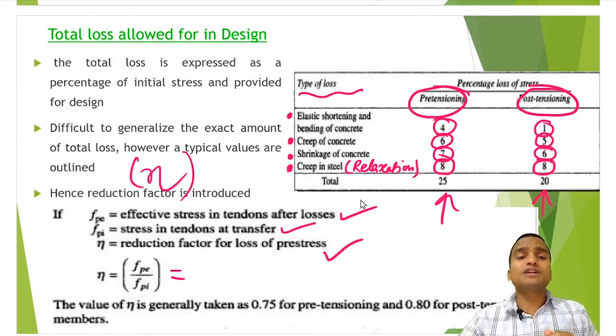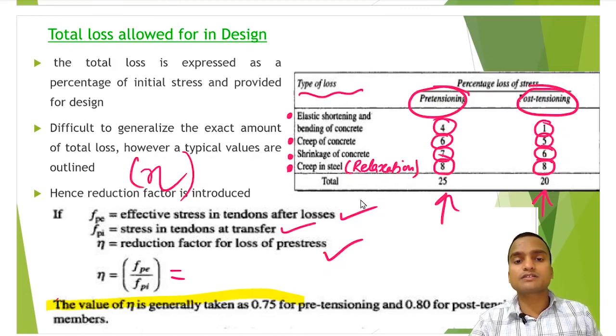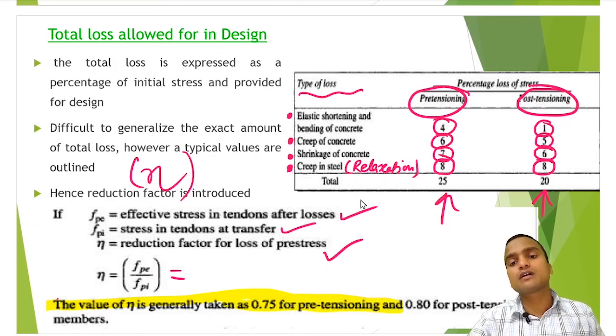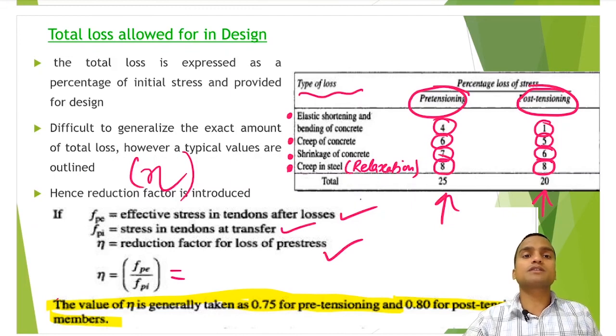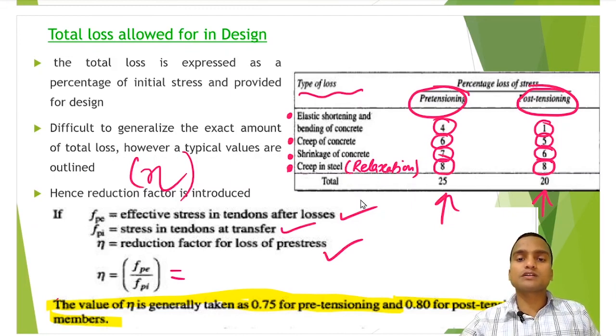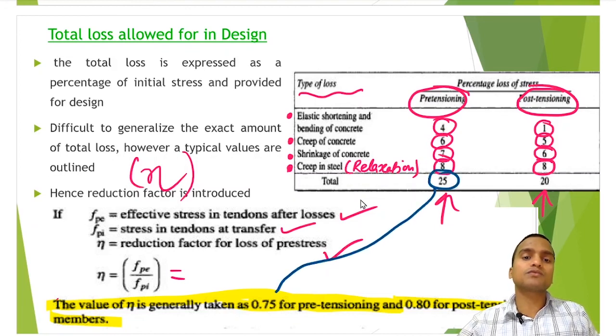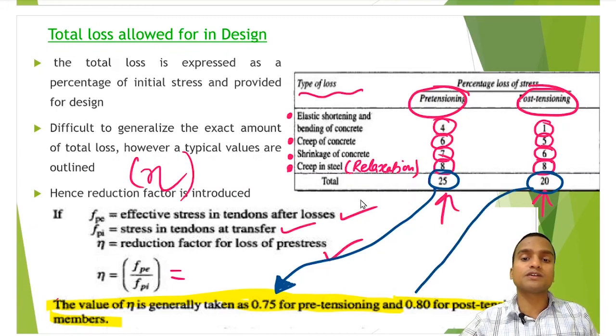Now the value of eta is generally taken as 0.75 for pre-tensioning and 0.80 for post-tensioning members. Now why 0.75? Because in pre-tensioning we have seen there is 25% allowed loss, so that's why it is 0.75 eta value. Similarly, in case of post-tensioning, 20% total loss is allowed, so that's why the value of eta comes out here as 0.80.